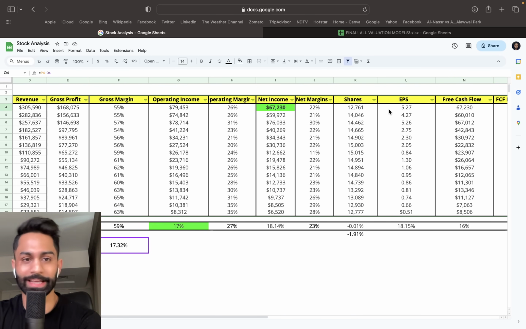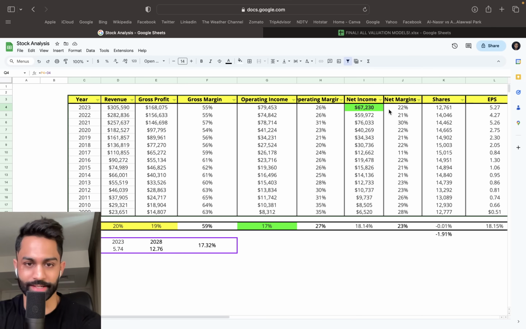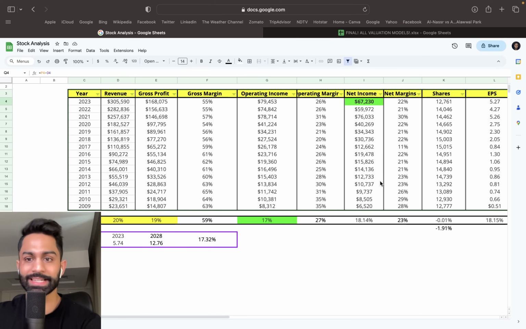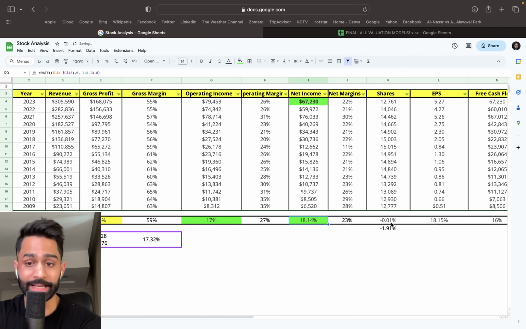So we know that Google is a fantastically run business. There's definitely a monopoly when it comes to search, and they are also in Google Cloud, other Google services and advertising where they compete directly with Meta and a lot of other advertising companies. So there is a significant moat. And if you take a look at net income, it's grown by 18% over the last 14 years. If you take a look at EPS, it has also grown by over 18%.